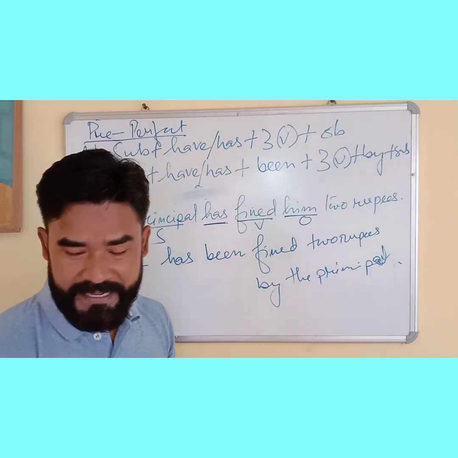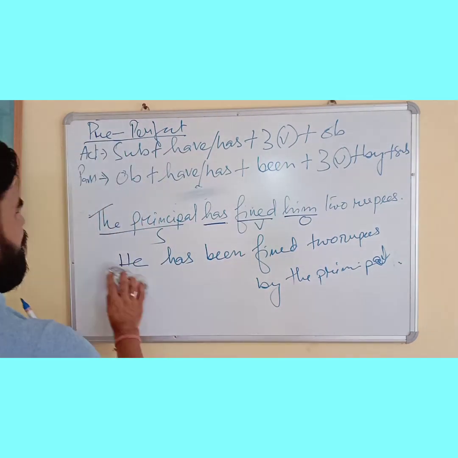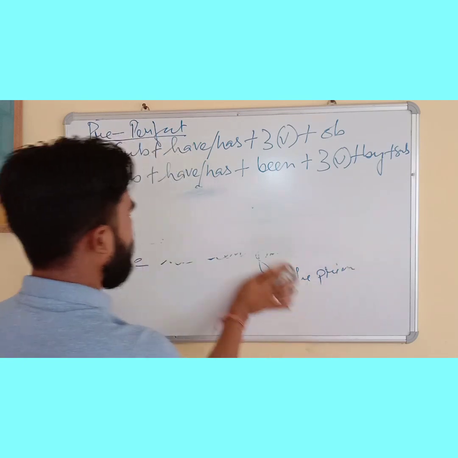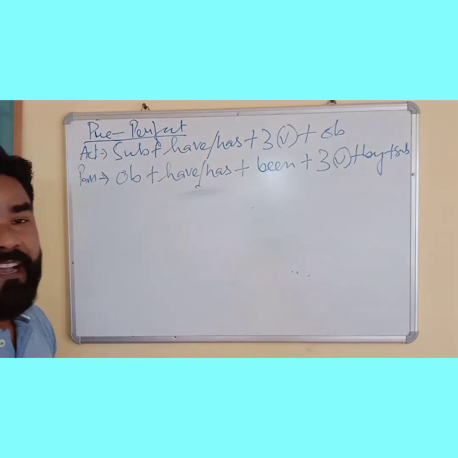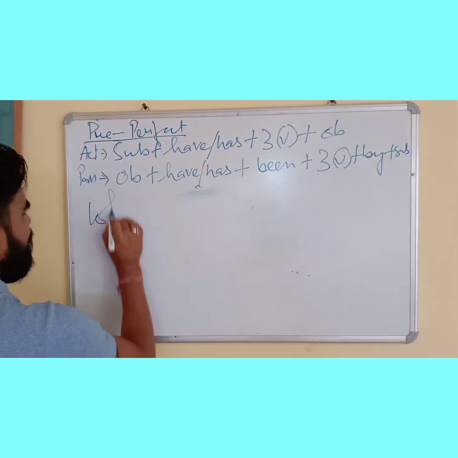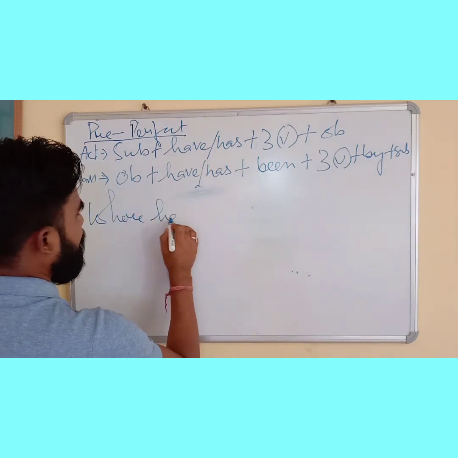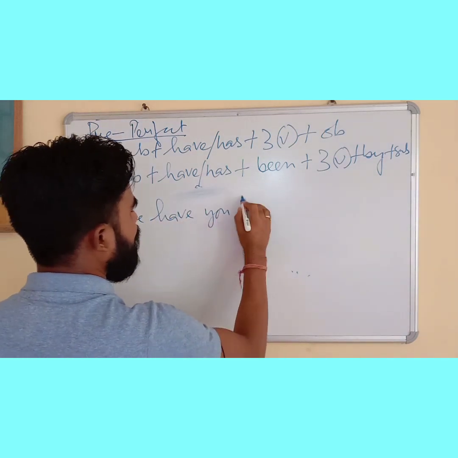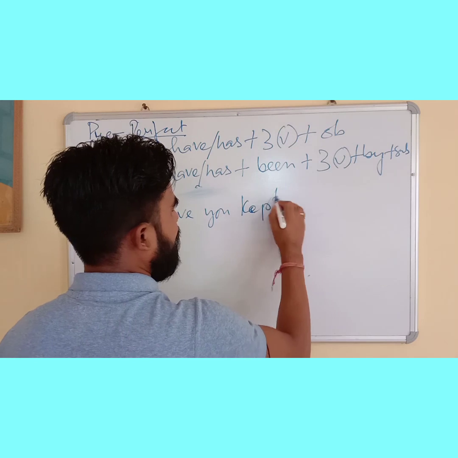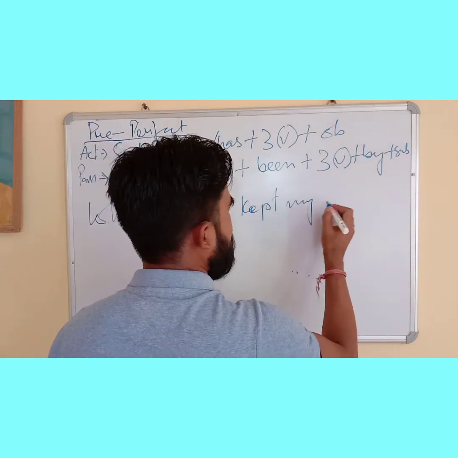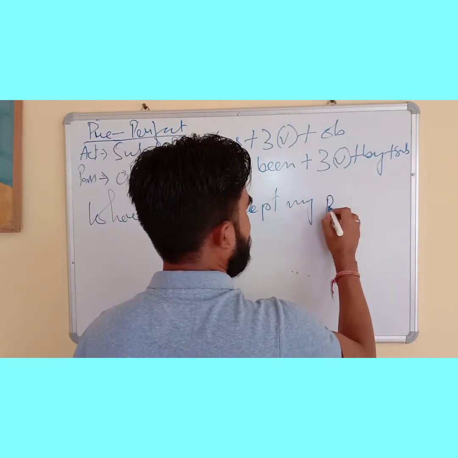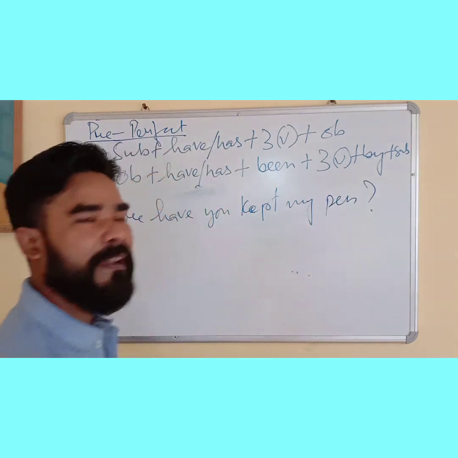Now, take a little bit more difficult sentence. If I have a sentence where a WH clause again comes, what do we have to do? For example, if I get a sentence: Where have you kept my pen?